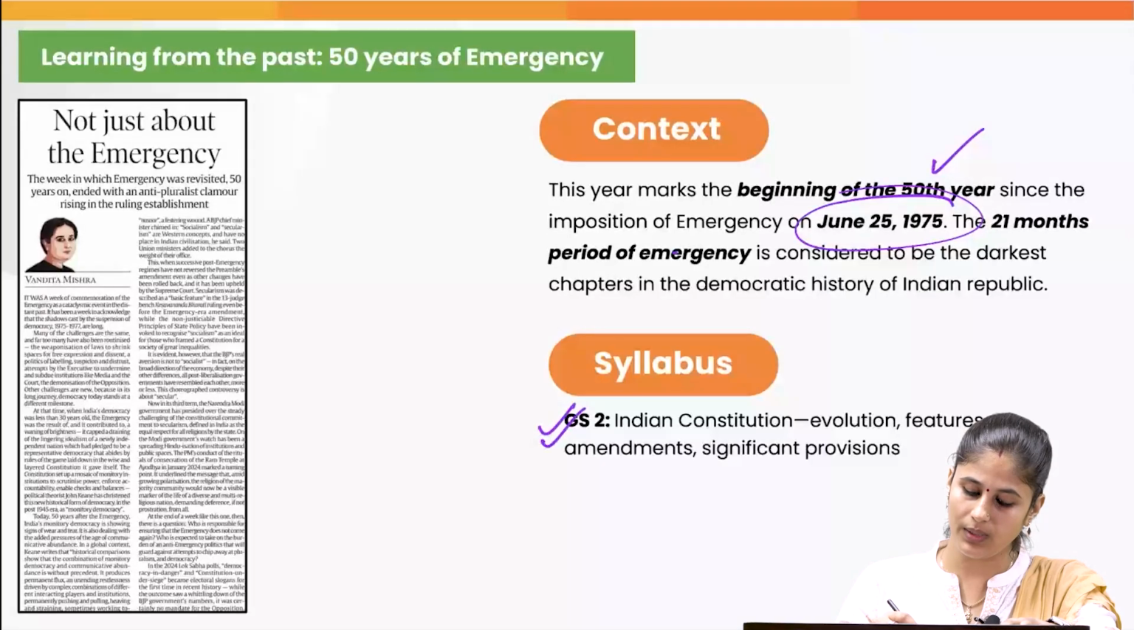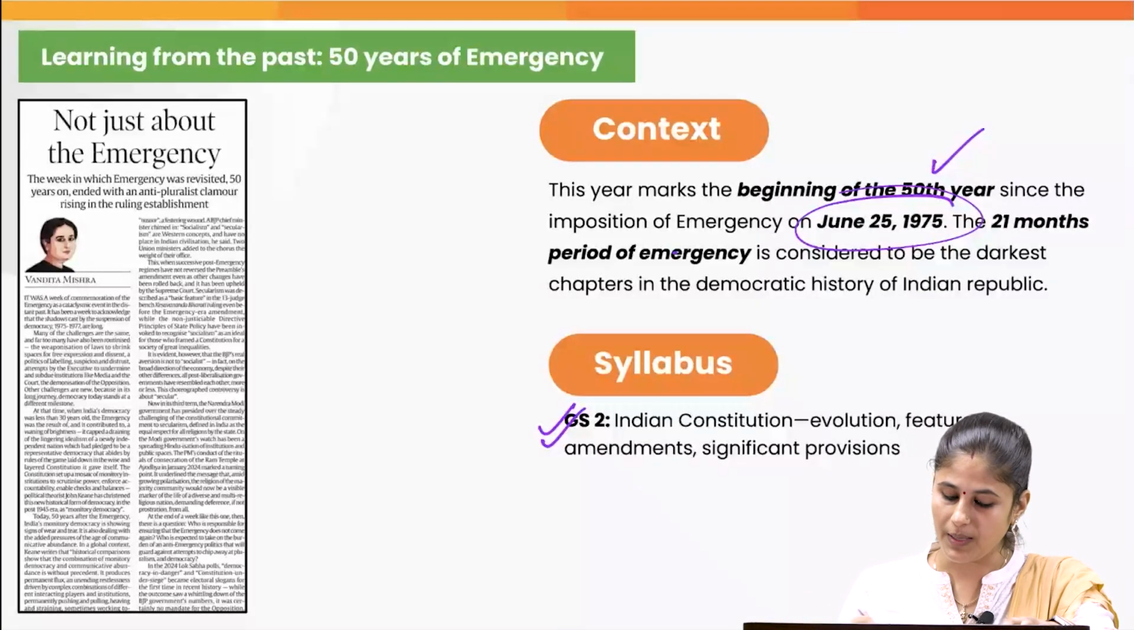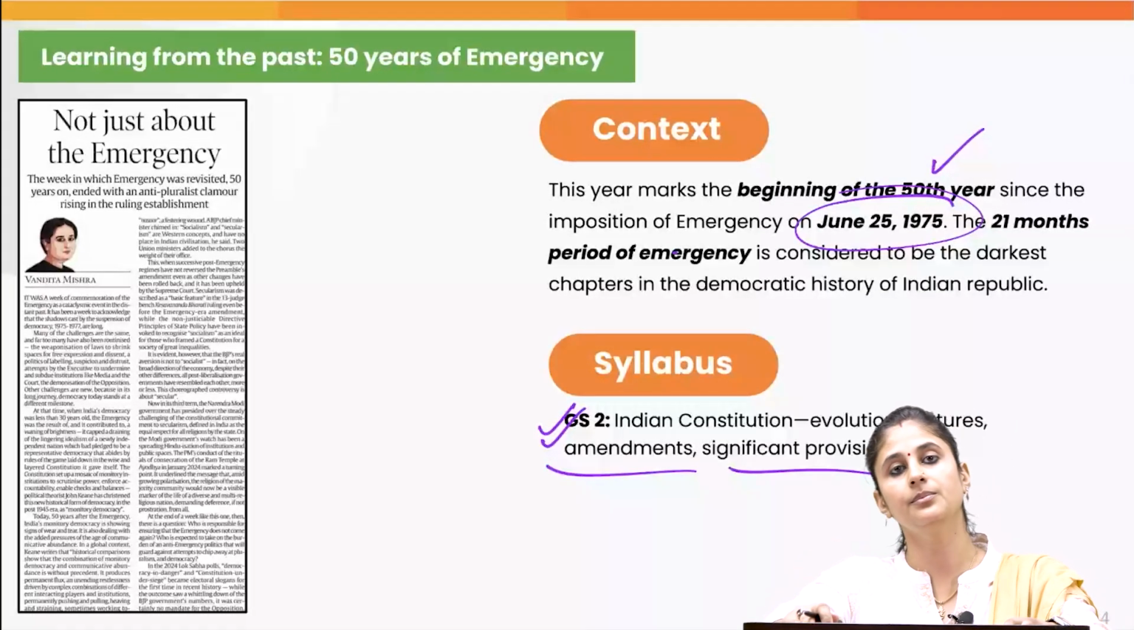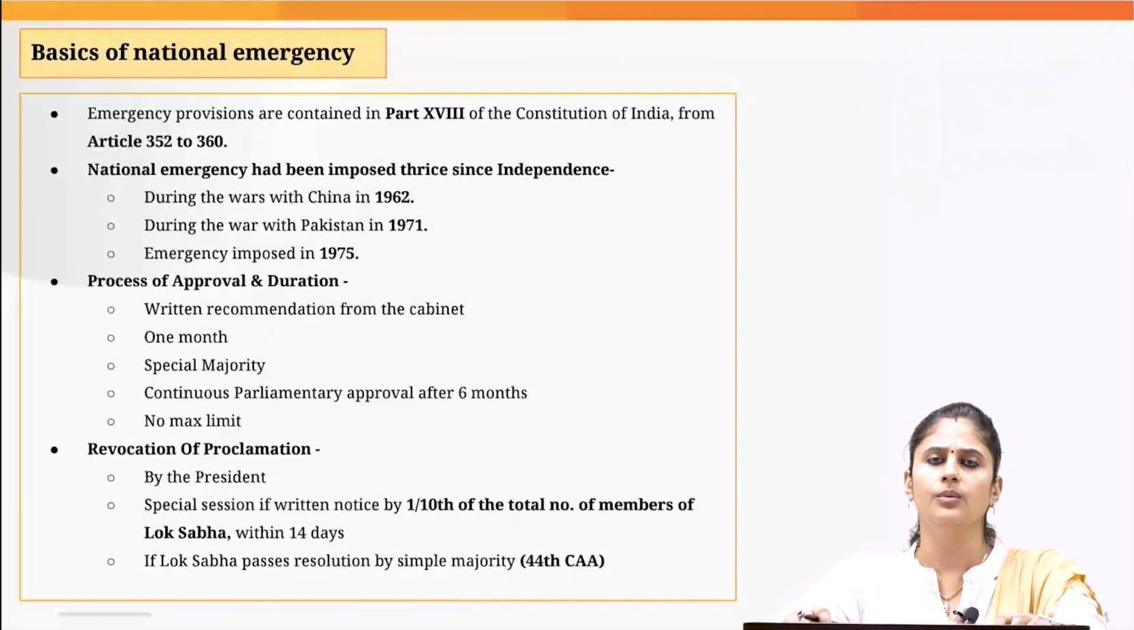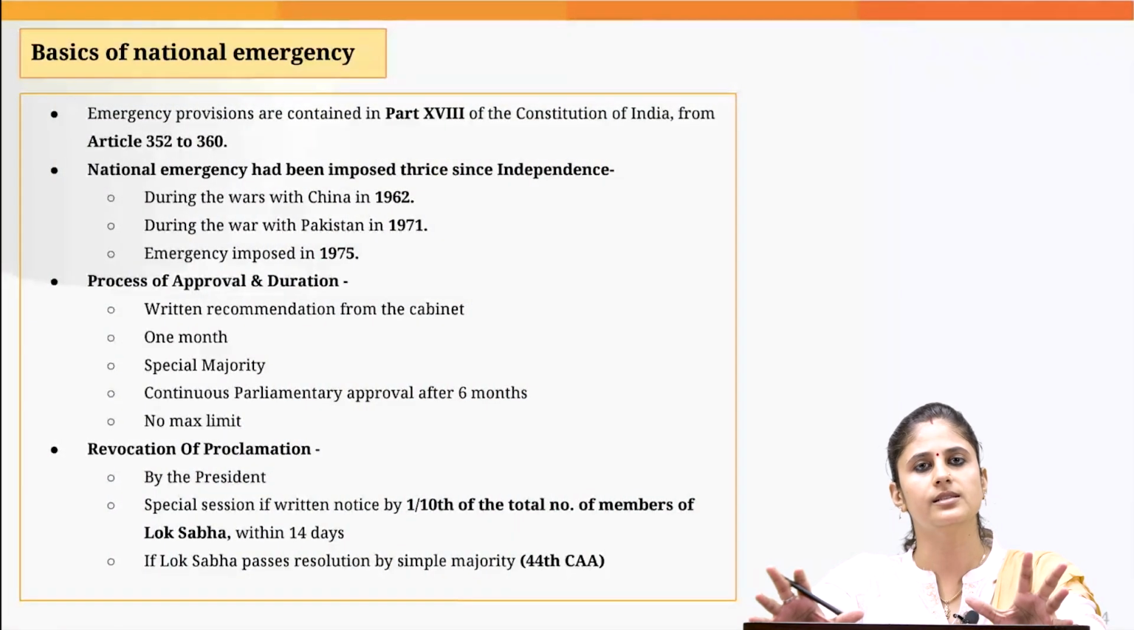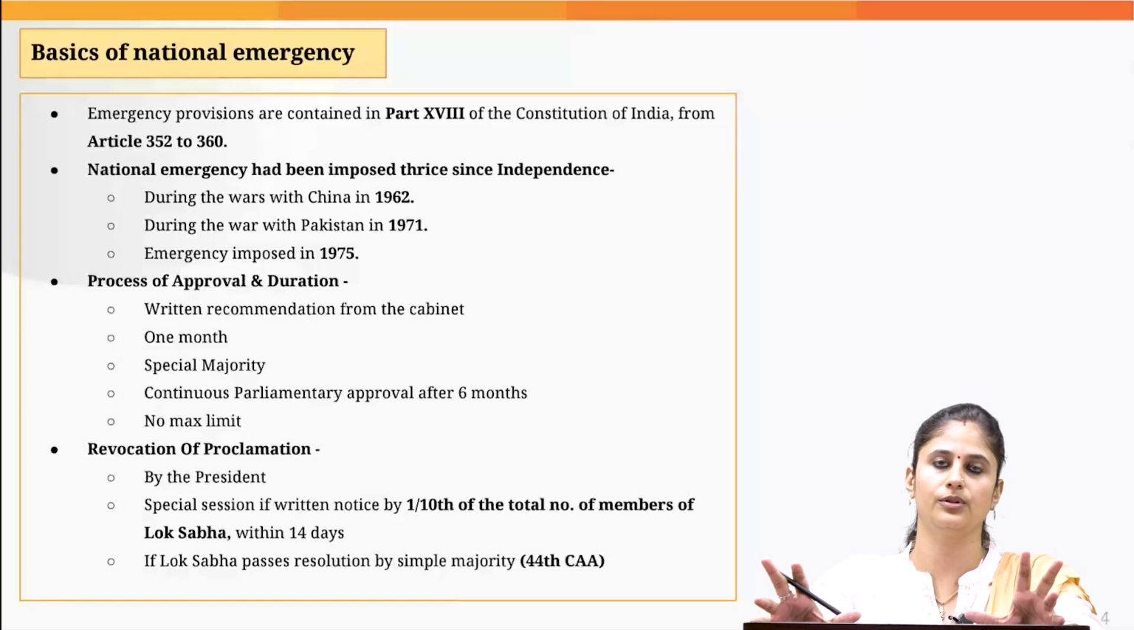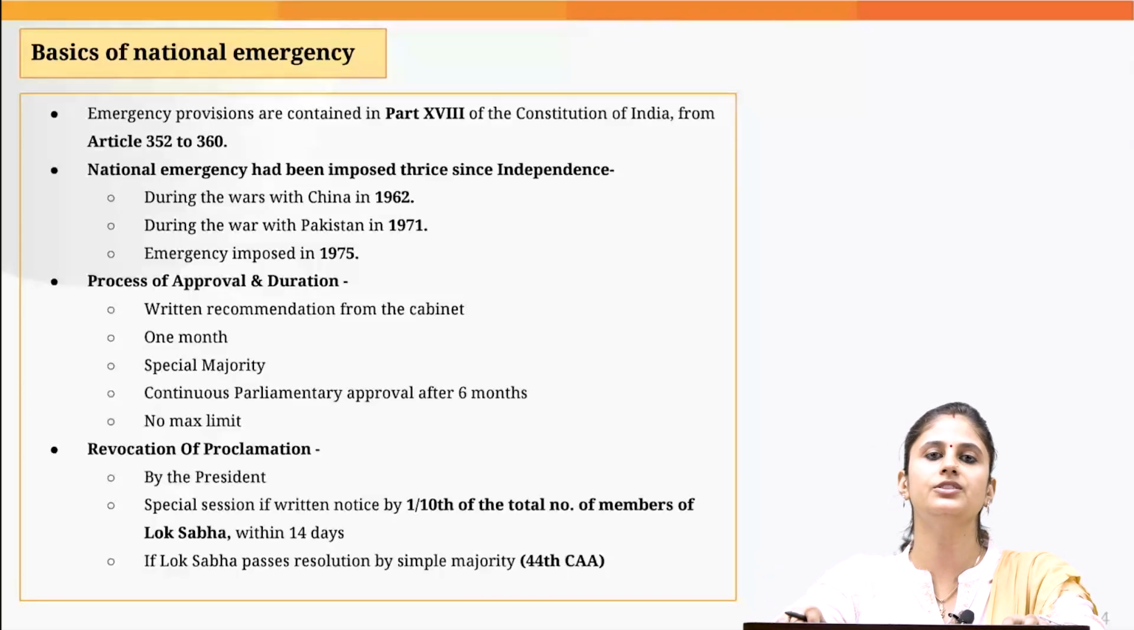This particular topic we can associate with GS paper 2, especially the amendments and the significant provisions. Now, before we look into what lessons we learned from this darkest chapter of India's democratic polity, let's just note down certain prelim pointers with regard to national emergency.